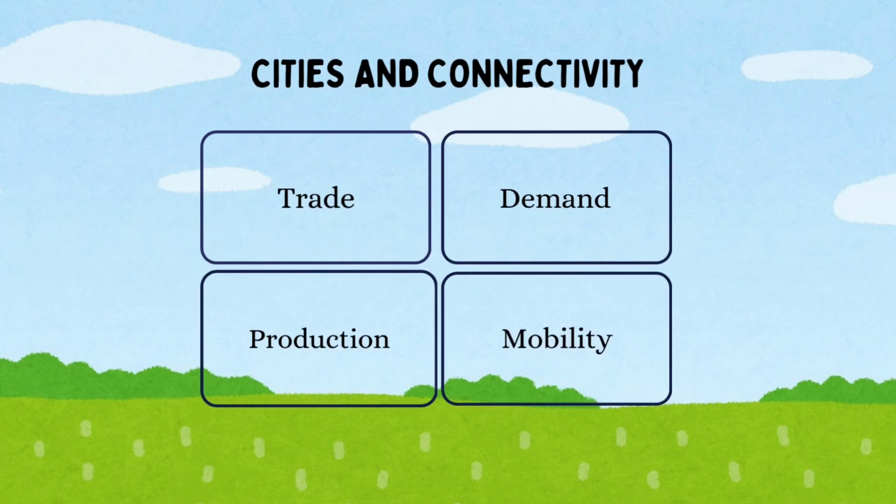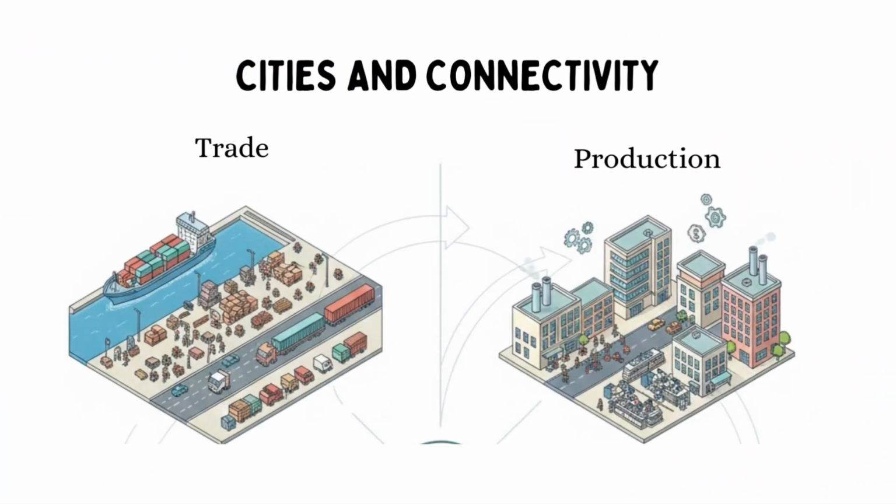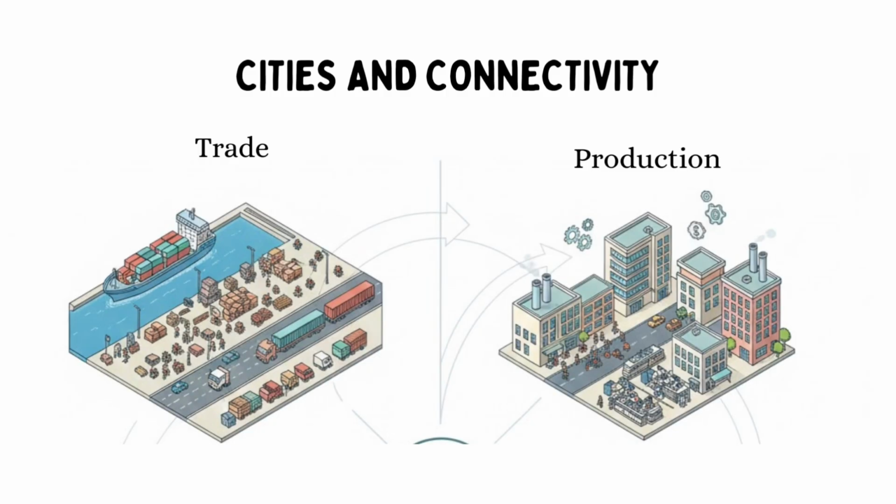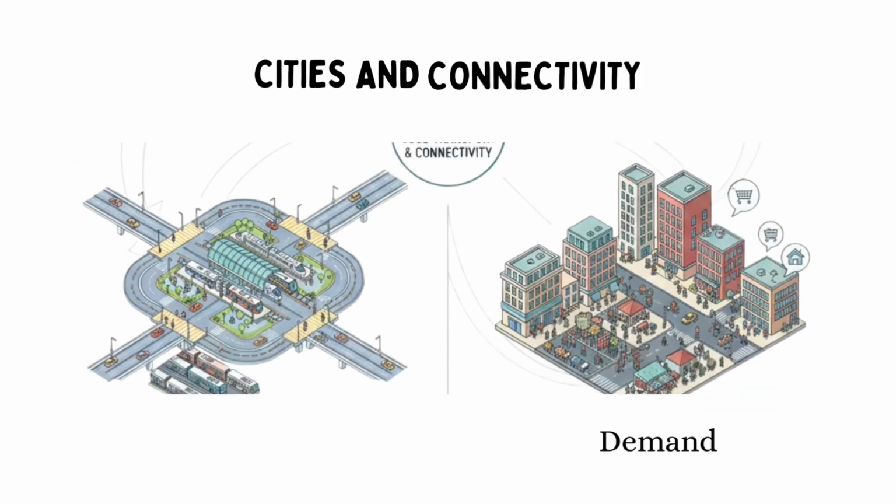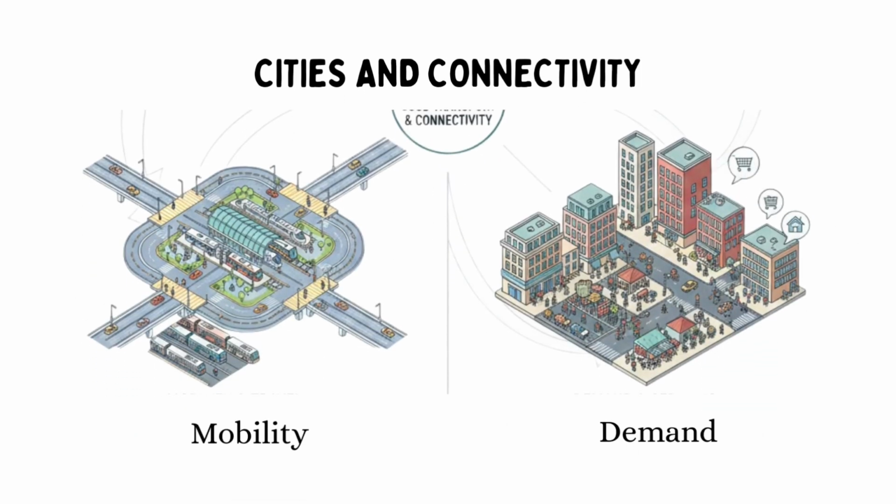Cities work like connected systems. Trade moves goods, production creates jobs, mobility allows people to travel, and demand drives the need for these activities. Without good transport and connectivity, these functions cannot operate efficiently.